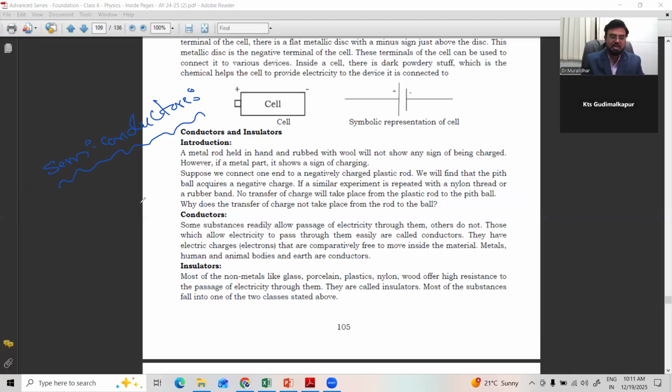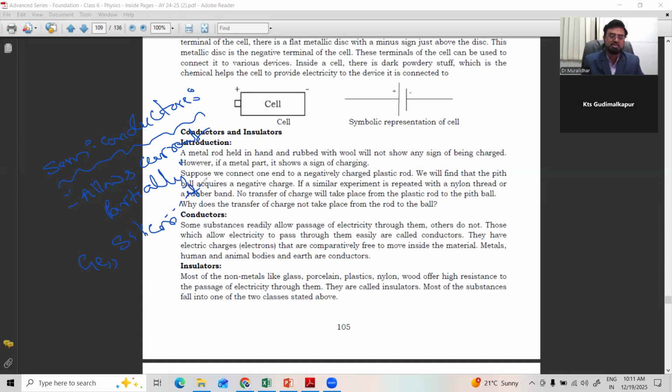Semiconductors are substances which allow the electricity to pass through them slightly. For example, we can find germanium, silicon. These all come under this category.